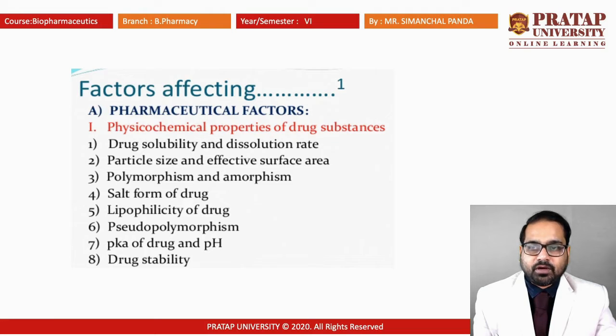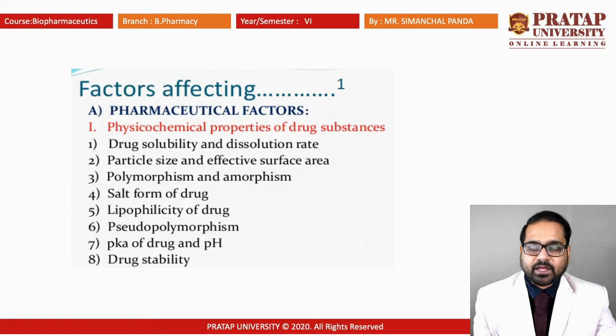Again, polymorphism is one of the important criteria. Polymorphism comes from the two words poly and morph. Poly means many, morph means shape. So sometimes a solid, if the environment changes, will change into a different shape, and that phenomenon is known as polymorphism. So those types of substances may interfere with the rate of absorption.